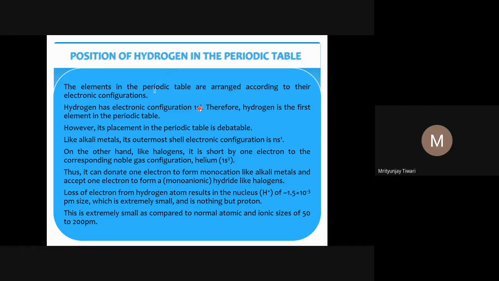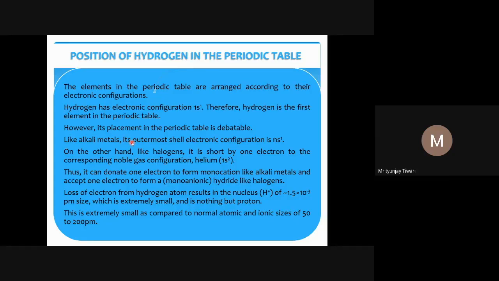So it can form a monocation like the alkali metals, or gain one electron to form hydride, whose electronic configuration is similar to the halides. So some of its properties are similar to the alkali metals, and some of its properties are like those of the halogens.